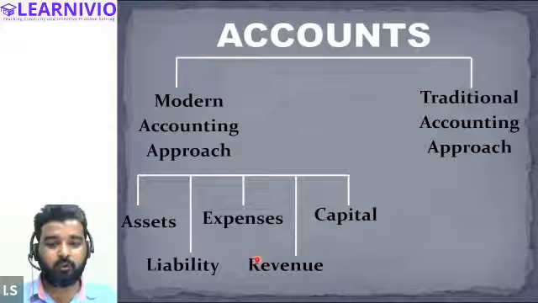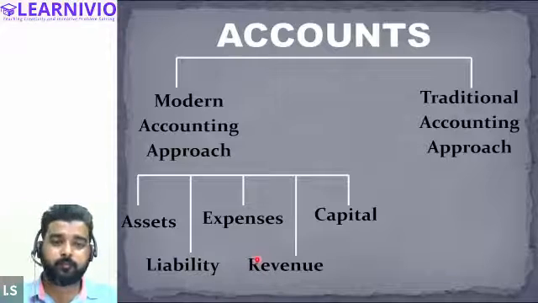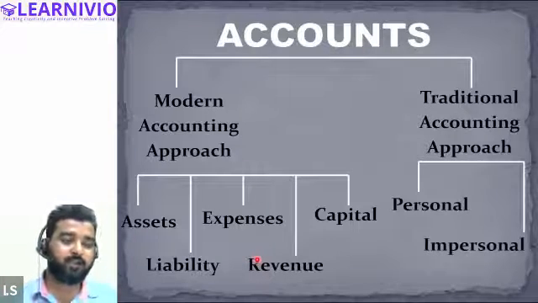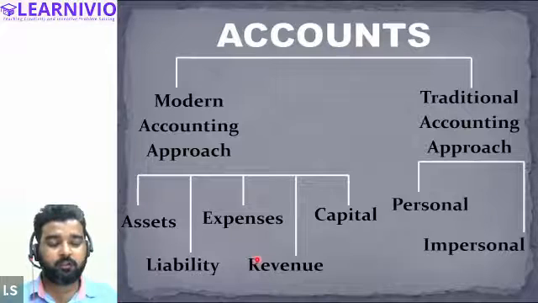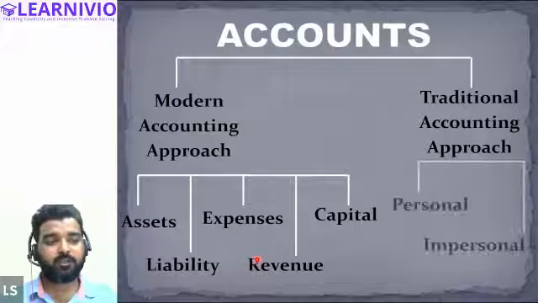This is the modern way of classifying the accounts. So basically there are 5 accounts according to which approach? Modern accounting approach. But there is one more approach, that is called the traditional approach, and according to it, there are only 2 kinds of account, personal account and impersonal account. Is it clear, everybody?